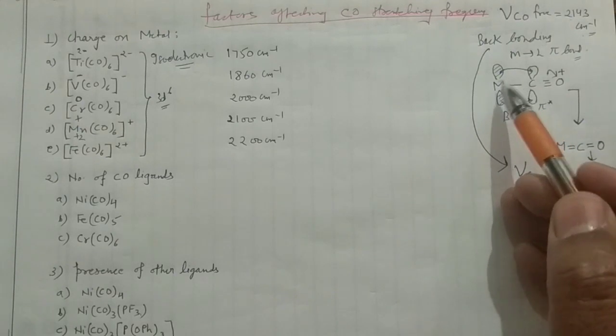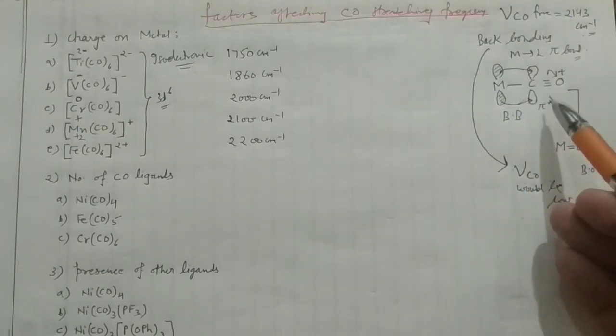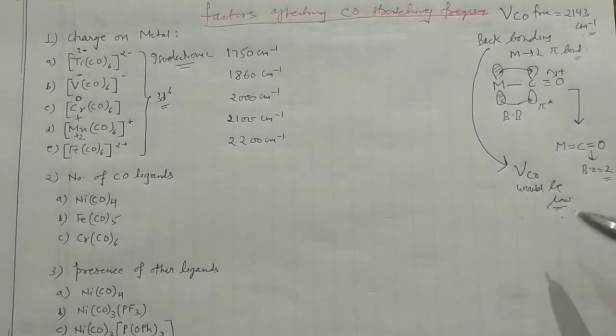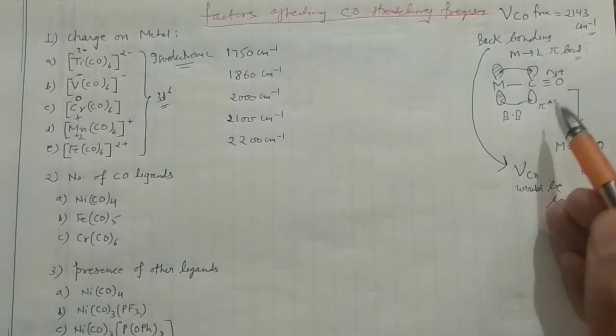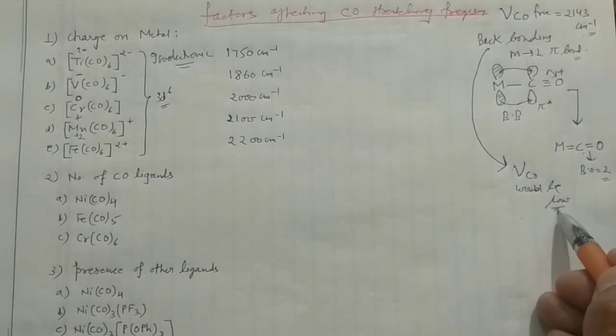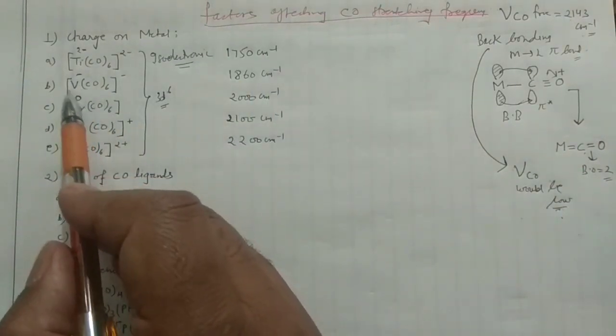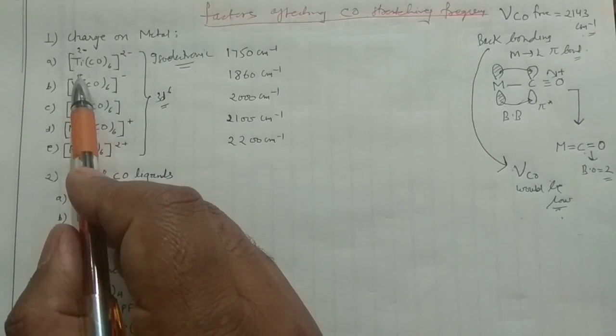more back bonding. And when back bonding is more, the decrease in the bond order would be very, very low. When this bond order becomes quite low, the carbonyl stretching frequency would also be low. But when you move to this vanadium complex, it has 1 negative.